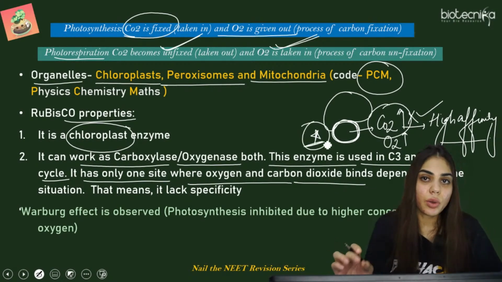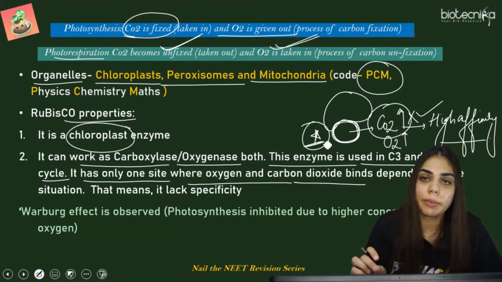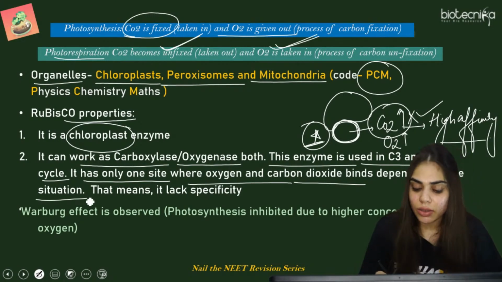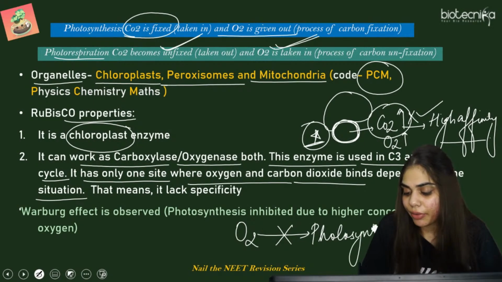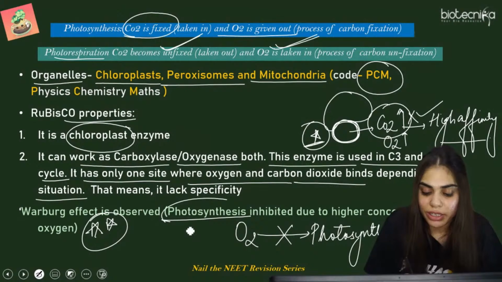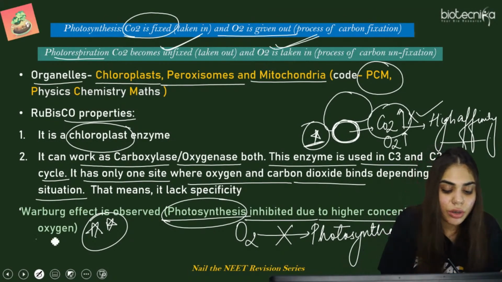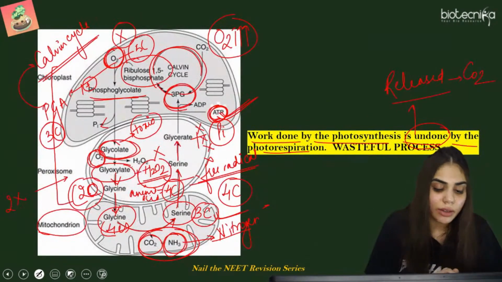ऐसा नहीं है कि इसके पास दो साइड है. It is only having a single binding pocket in which either carbon dioxide or oxygen can bind, depending on the situation. And once this oxygen binds, it is inhibiting the process of photosynthesis. That is what is called the Warburg effect. Now, what is this Warburg effect? Important. It is observed in the case of photorespiration, where photosynthesis is inhibited due to higher concentration of oxygen in the atmosphere. So we have already covered this diagram.